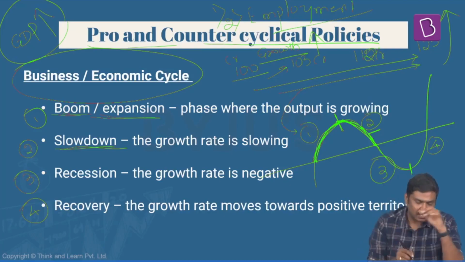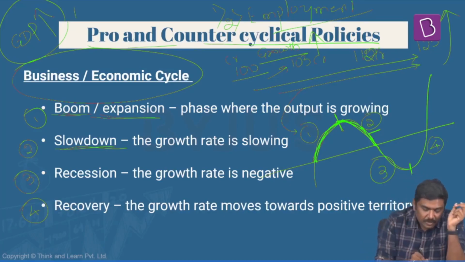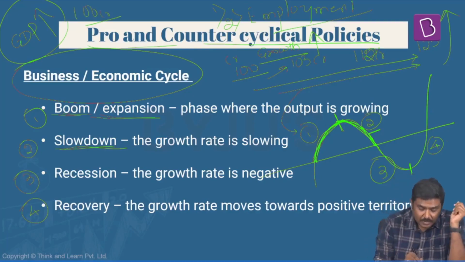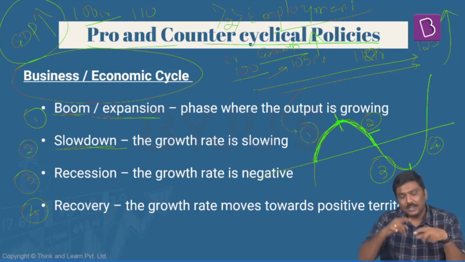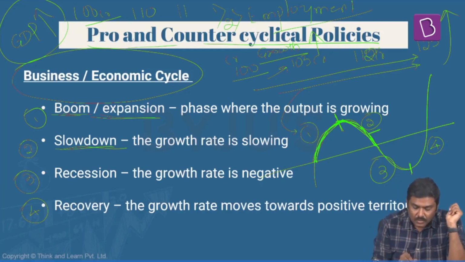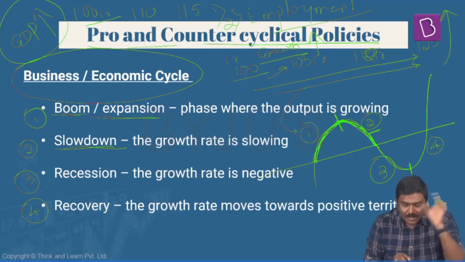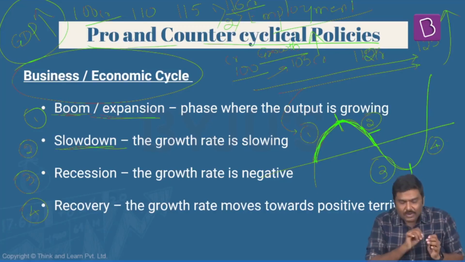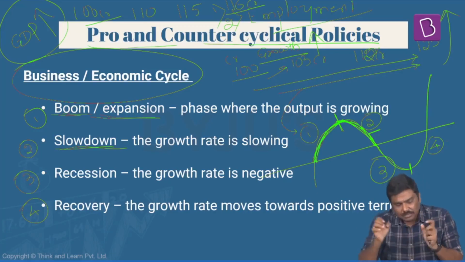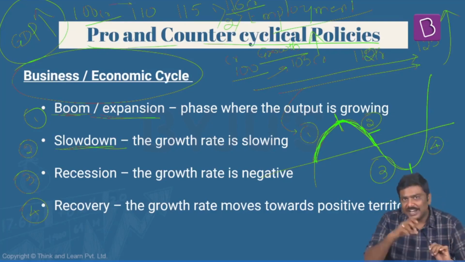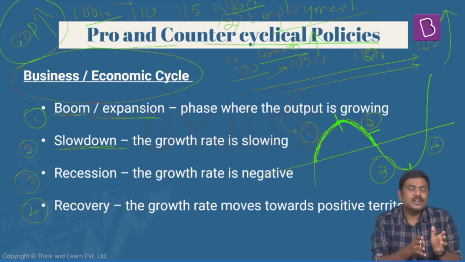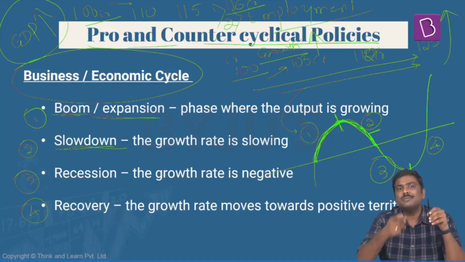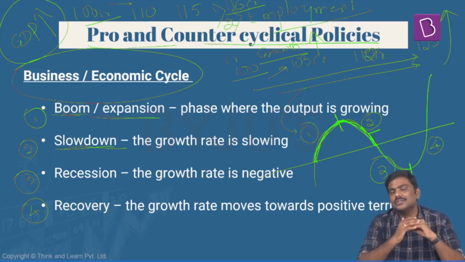Let me give a simple example here. Imagine for a particular country, the GDP value currently is, let's say, 100 crore rupees for the current year. Next year, it becomes 110 crore rupees. One year after this, it will become 115 crore rupees, and the year after that the GDP will increase to 116 crore rupees. Now have a look at the numbers here. What is happening is the GDP value is increasing. From 100 crore it has increased to 110, then to 115, then to 116. So the GDP value has increased, no doubt about that.